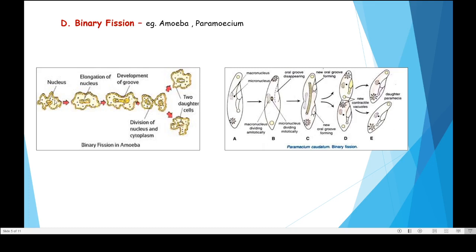Here you can see a single cell gradually divided into two daughter cells. Now these two daughter cells will behave as new individuals. In paramecium also, you can see this single parent organism is finally divided into two organisms, or two daughter cells.